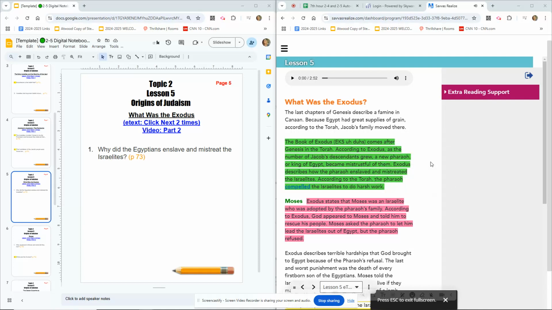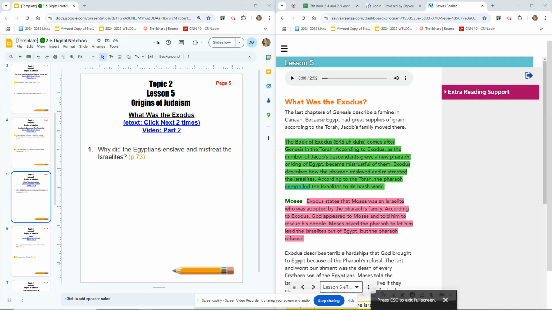We are starting on page 5 of your digital notebook. You will have needed to click next 2 times if you are using the e-text. If you are using the textbook, this answer will be on page 73. So let's go ahead and start listening.